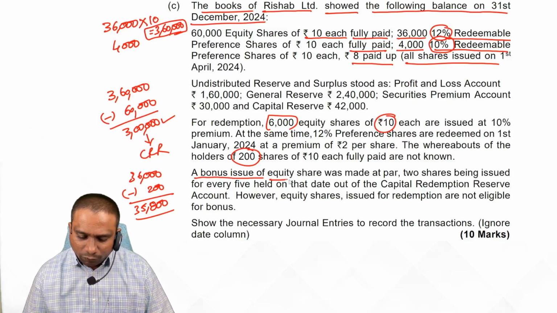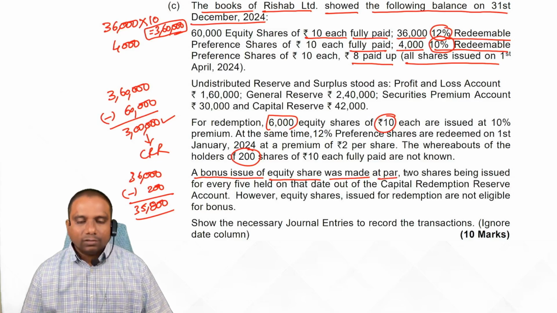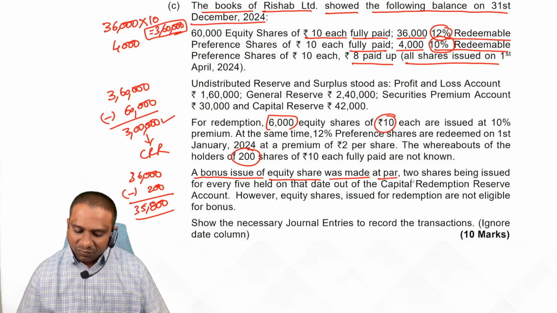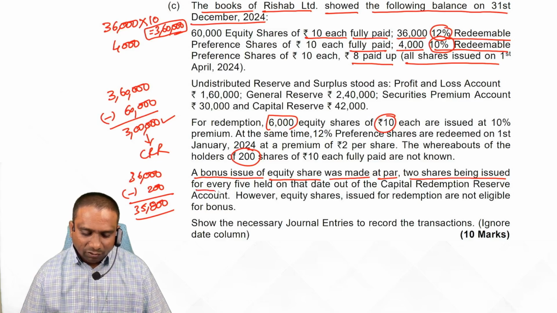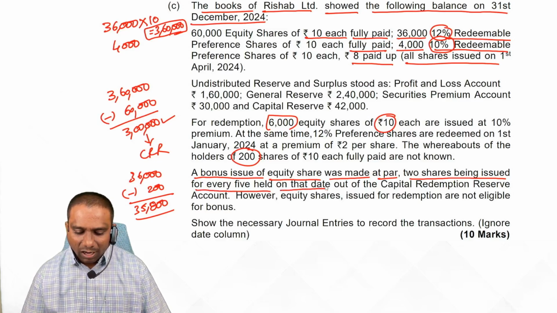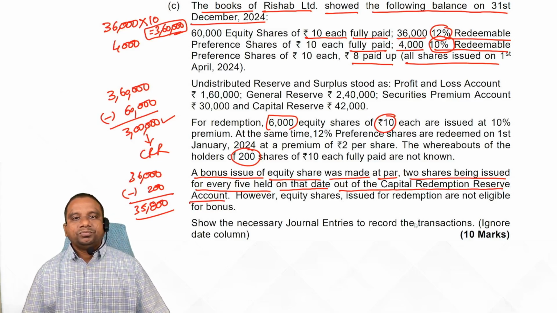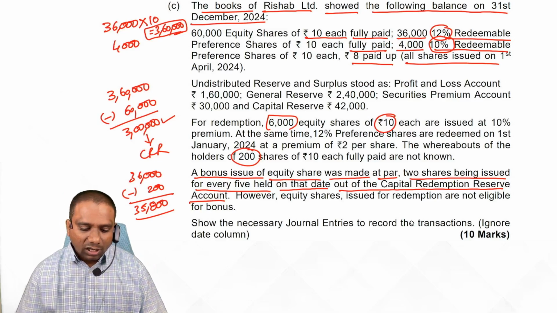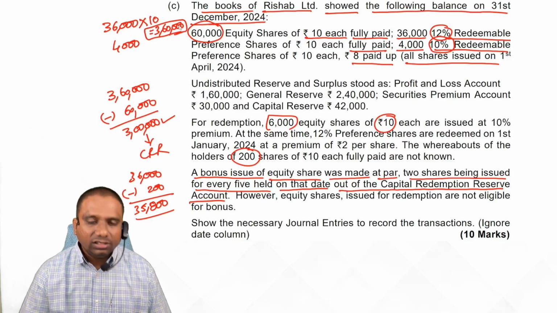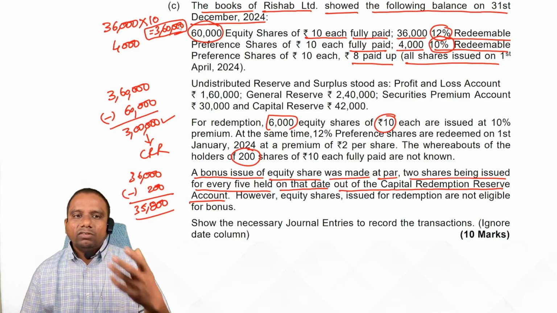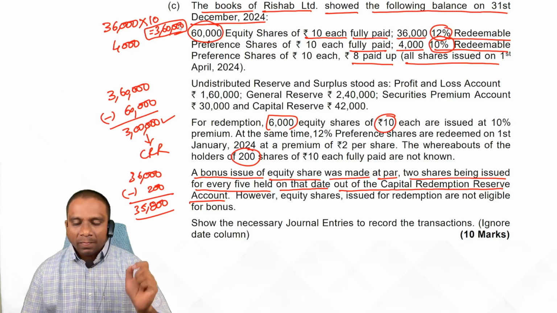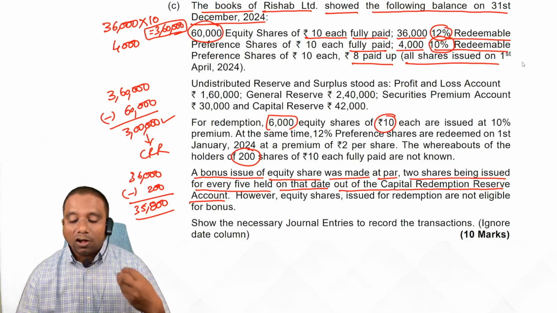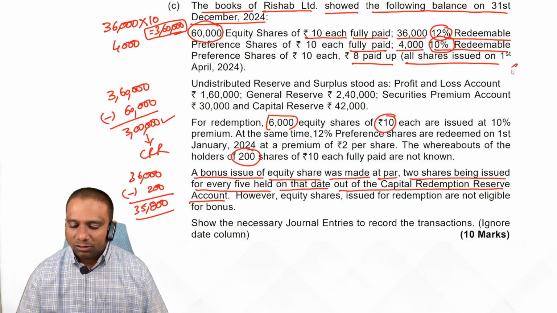A bonus issue of equity shares was made at par. We are also issuing bonus shares, 2 shares being issued for every 5 shares held on that date, out of the capital redemption reserve account. Is it clear? Generally, bonus shares are issued to whom? Equity shareholders. How many equity shares we have? 60,000 equity shares. Whenever you are issuing bonus shares, first identify how many bonus shares we have to issue. Simple.